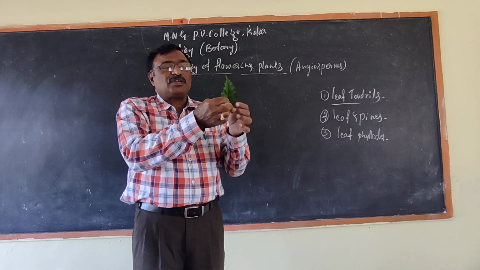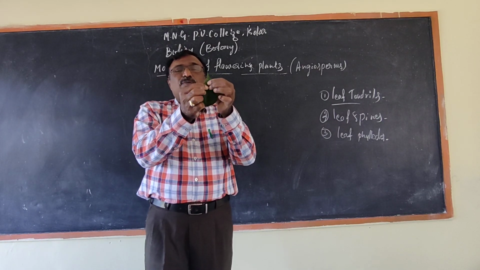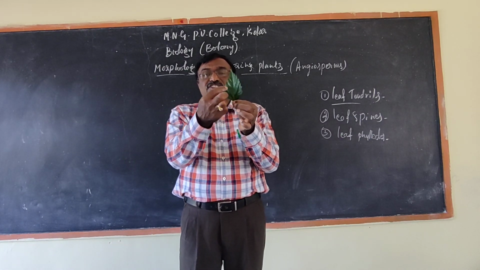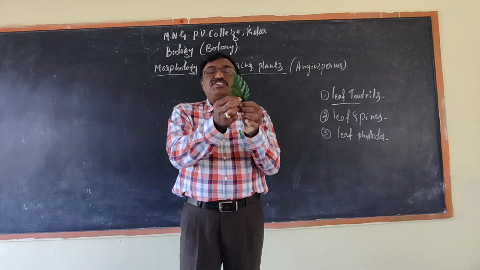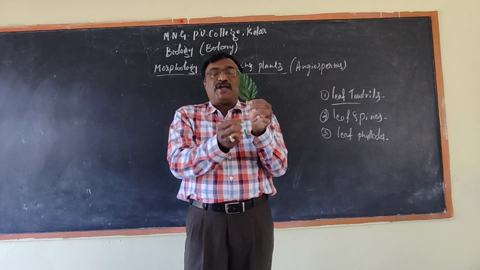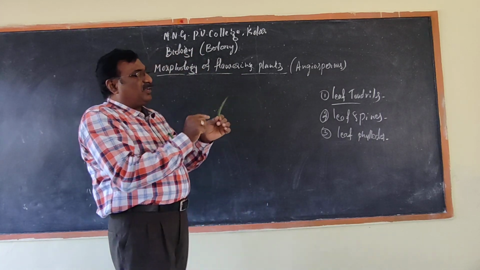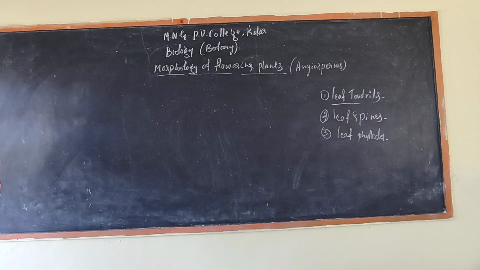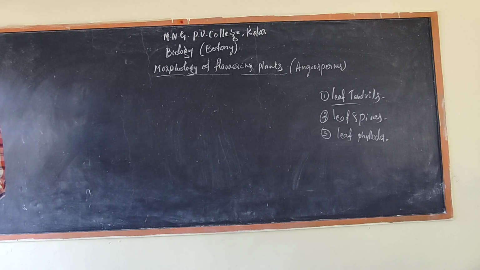The veins are arranged in a proper way like a nervous system. The type of vein arrangement is called venation. The venation will be different from one plant to another plant. Based on the venation, we can explain the various leaves in the plant, that is lanceolate, ovate. I will show you examples.